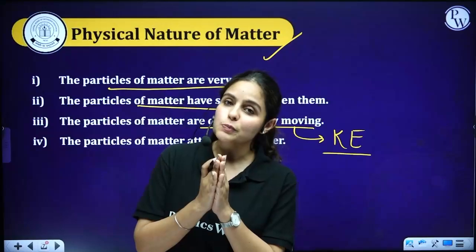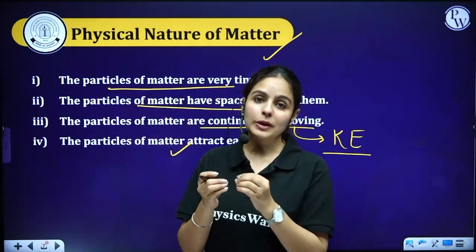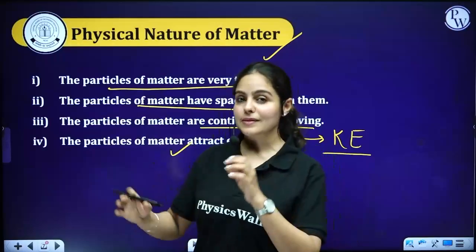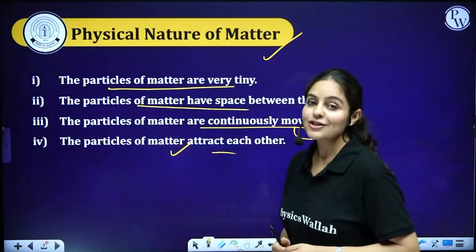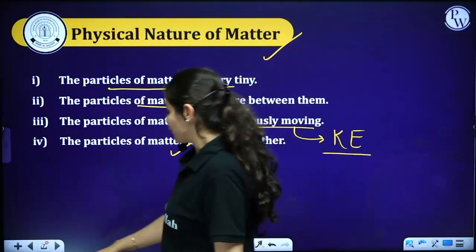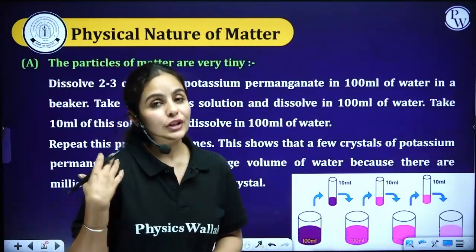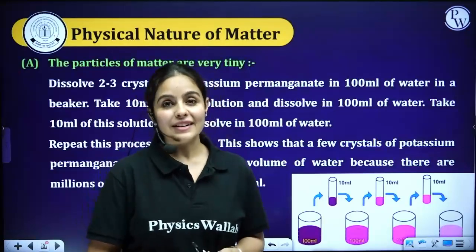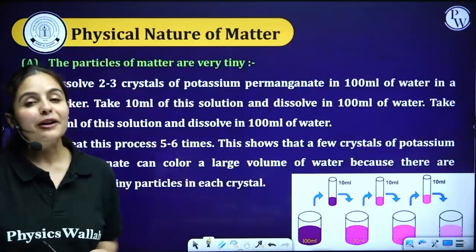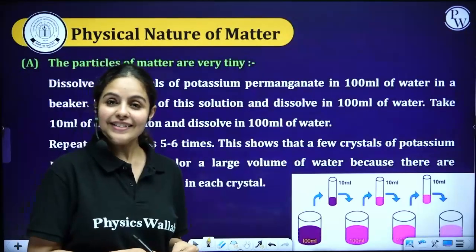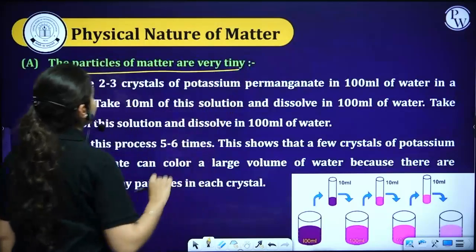Each particle has a space between them, no matter what kind of substance it is. It could be less space, it could be more space, but there will definitely be space between particles. They are always in constant motion, and they also attract each other. These are the simple 4 points, and based on this, I'll be giving you an example for each point that will help you understand everything quite simply. So I hope you all are ready. Let's start.